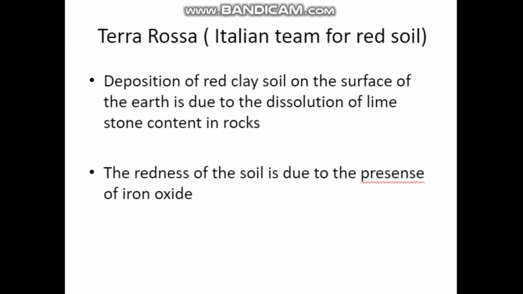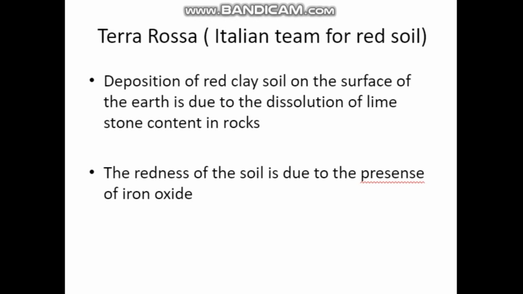So in some areas we can see the soil in different colors. In some areas it is red in color, some white, black, etc. So why is this soil red in color? Due to the limestone, more lime contents are there. Because of that only the soil is red in color.